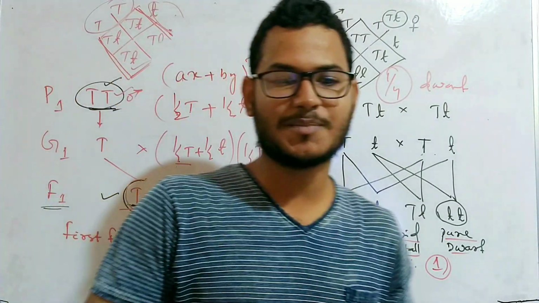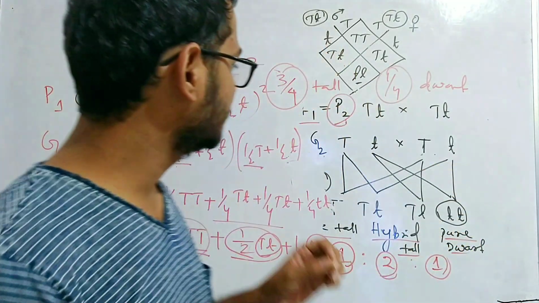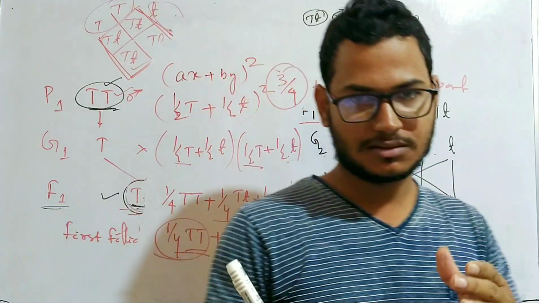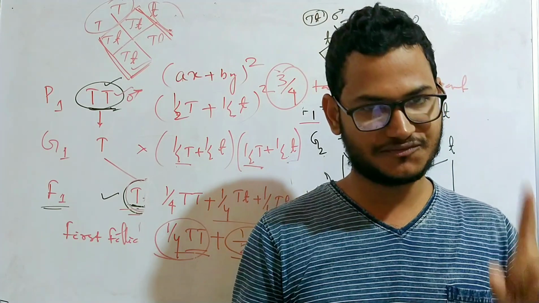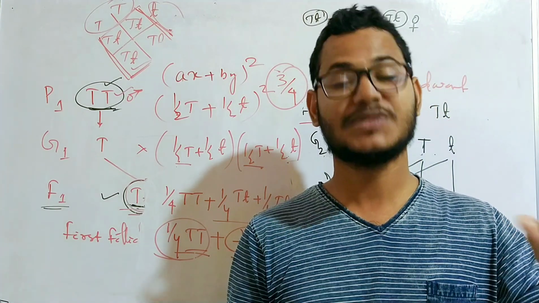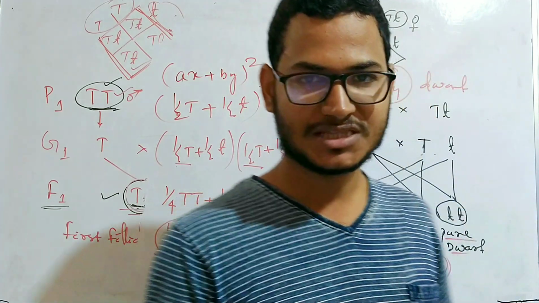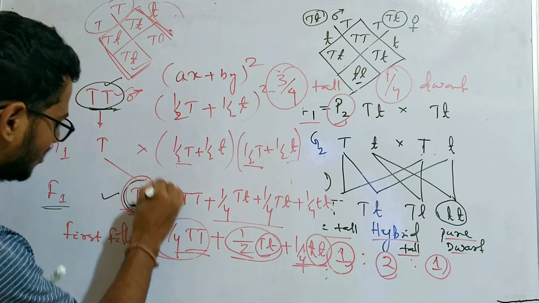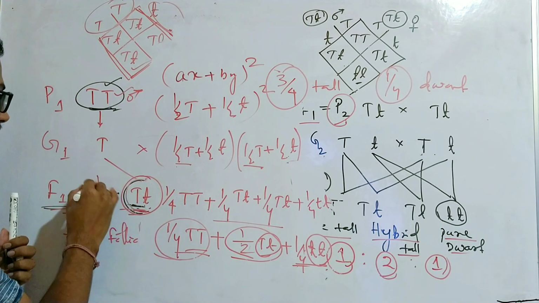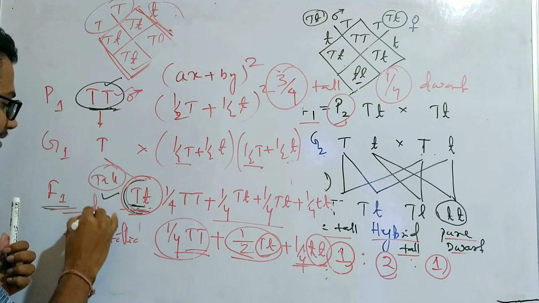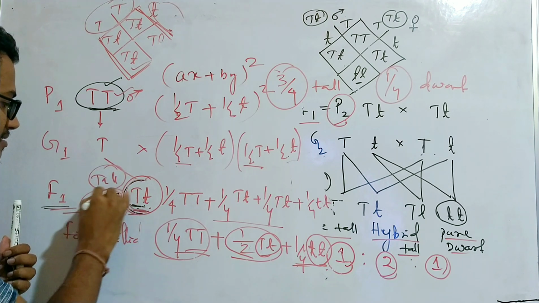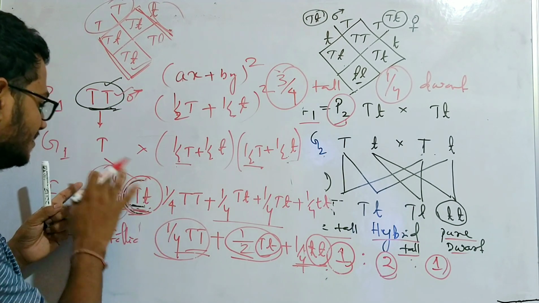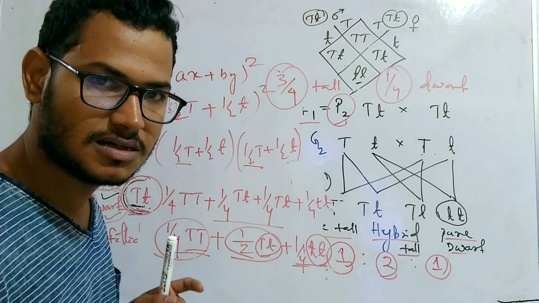So this is the result of Mendel's monohybrid cross, and from this he postulated two laws. He gave two laws that are very important. The first one is the law of dominance and recessiveness. That means the character which is found in the F1 generation, that is tall, is called dominant, and the character which is suppressed or masked, that is dwarf, is the recessive character. So the one which is seen is dominant, the one which is masked is recessive.